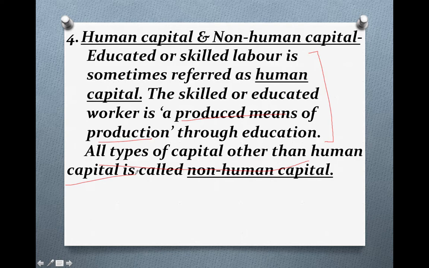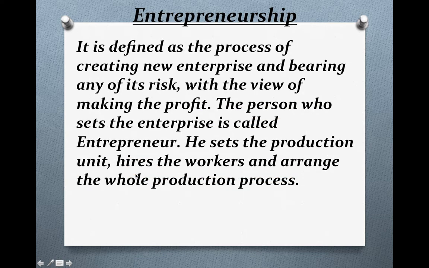So let's proceed to our next topic, that is entrepreneurship. Now what is entrepreneurship? It is defined as the process of creating a new enterprise, and bearing any of its risk with a view of making the profit.